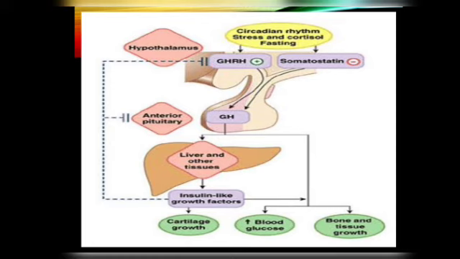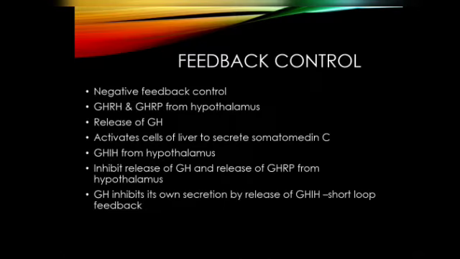We have to know about the negative feedback mechanism, right? Whenever there is an increased blood glucose level or increased insulin-like growth factors in the blood, it causes inhibition of the anterior pituitary's growth hormone secretion, and also causes the hypothalamus to secrete somatostatin or stop secreting GHRH. If it stops secreting GHRH and secretes somatostatin, it inhibits the anterior lobe of the pituitary from secreting growth hormone, and the growth hormone level in the blood falls. That is the feedback control mechanism.